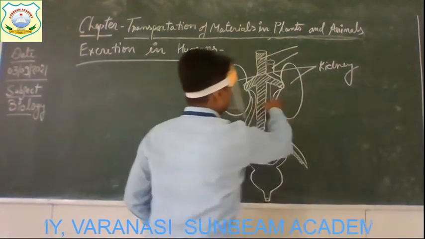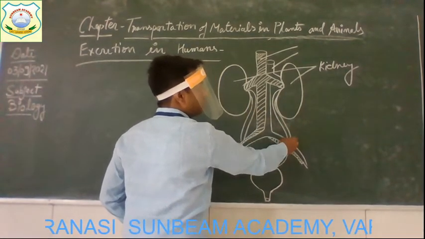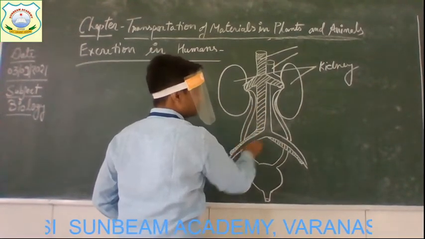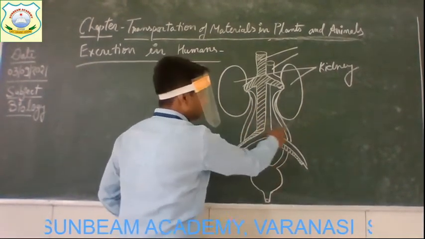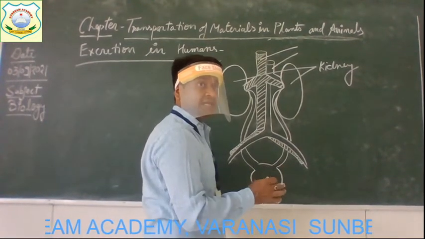Now, you can see that both the kidneys have long pipe-like structures, and they both connect to this muscular bag-like structure.